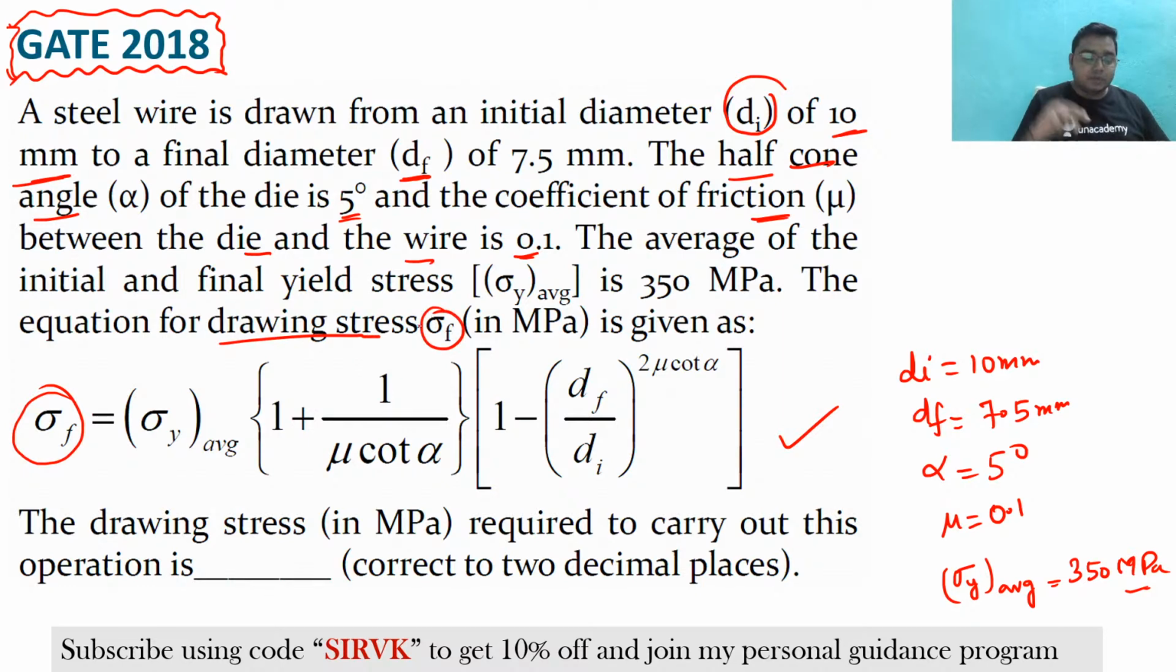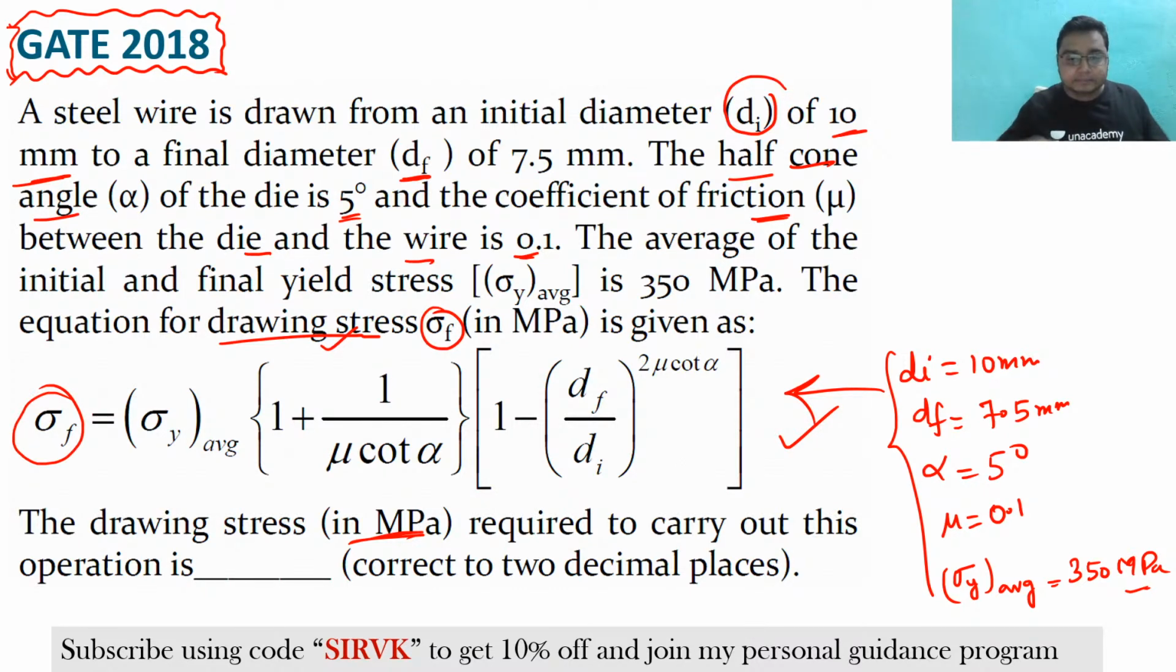Do not get confused with our notations. I have taken sigma f as the flow stress. Don't get confused. In this question it has been told that sigma f is the drawing stress. So work out as what is being mentioned in the question. The drawing stress in megapascal required to carry out this operation is what? Now put these values in this equation and try to work out and tell me the answer now.